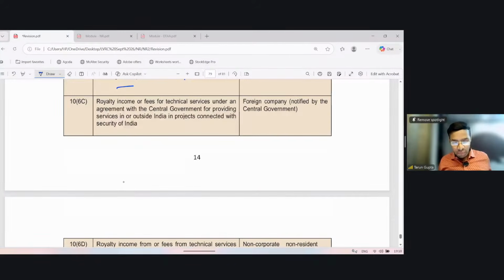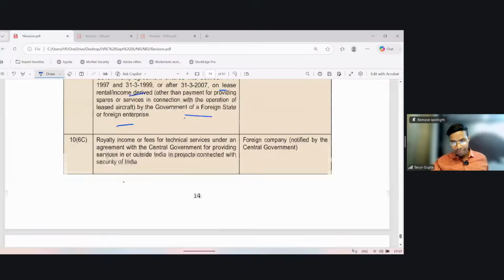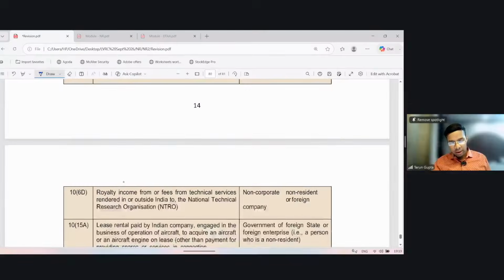Royalty income or fees for technical service under an agreement with the central government for providing services in or outside India in projects connected with security in India. So the foreign company notified by the central government. The assessee, the recipient of income.